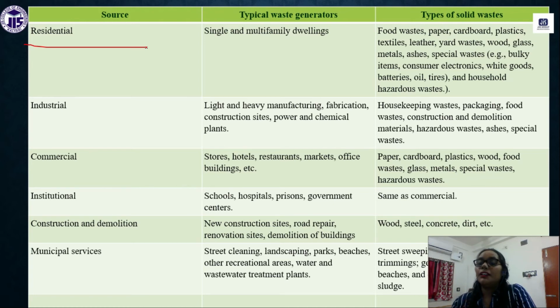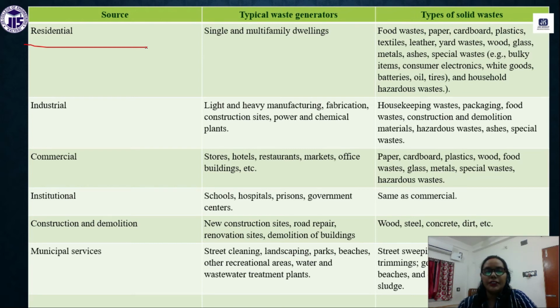Or we can have cardboard, plastic, food waste, glass, metals. These are some of the solid waste that we can get from any type of institute. Next, construction or demolition. From the construction side, we can have different types of solid waste, like wood, steel, concrete, dirt.